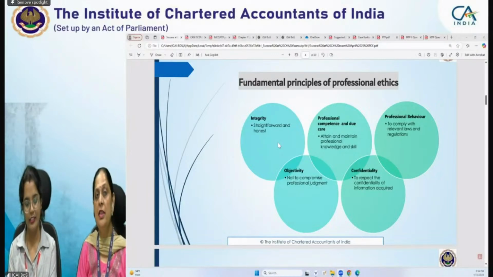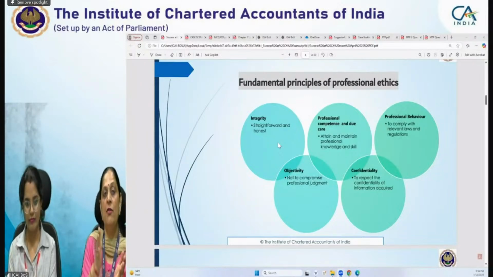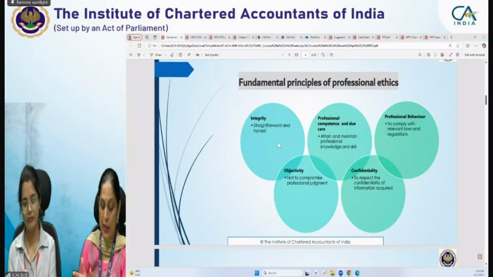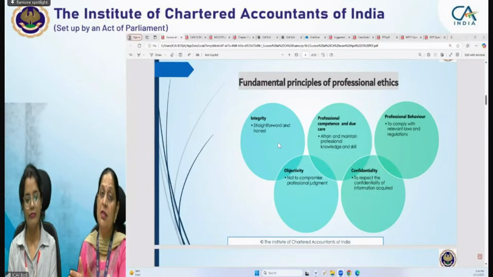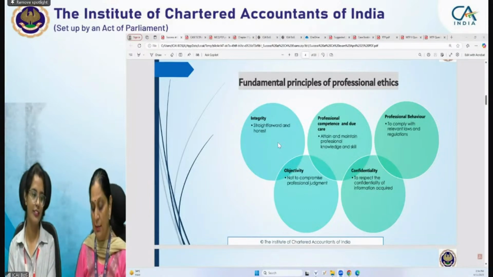Now, what does the word diligent mean? Diligence indicates responsibility to act carefully, thoroughly, on a timely basis, right? Like you have to provide the report. Okay. So you need to provide it on a timely basis. So this is diligence basically, where we need to act carefully, on a timely basis and thoroughly.